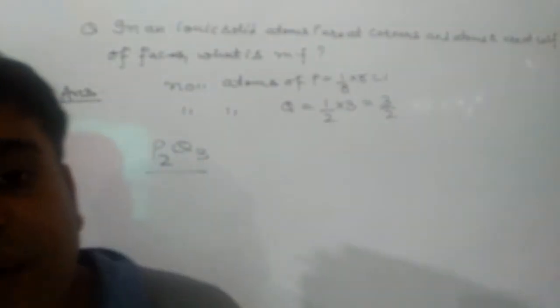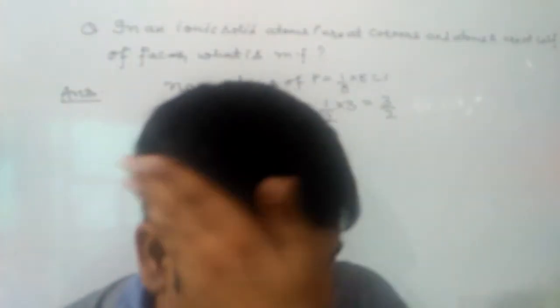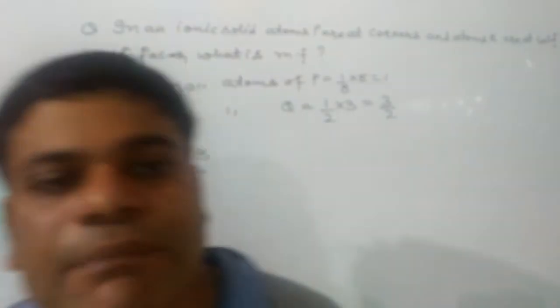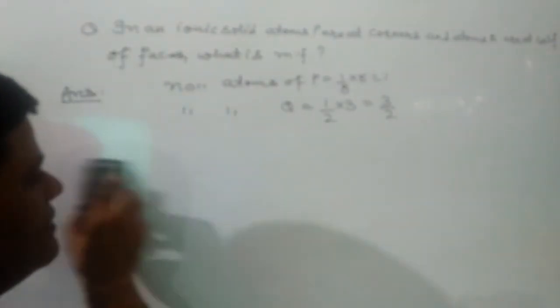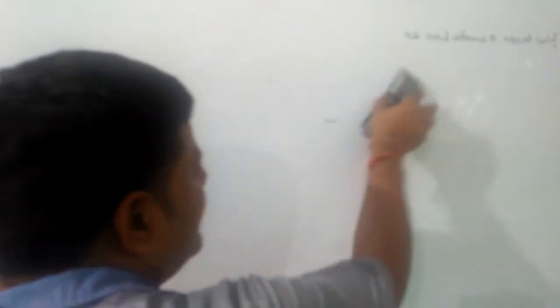Now we have to discuss what a unit cell is and what its types are. A unit cell may be defined as the smallest part of a space lattice which repeats itself over and over again to give the complete lattice.